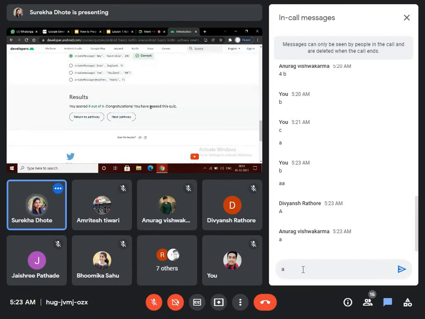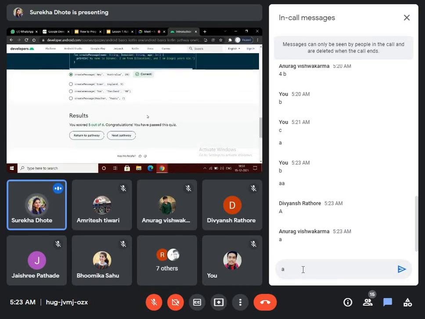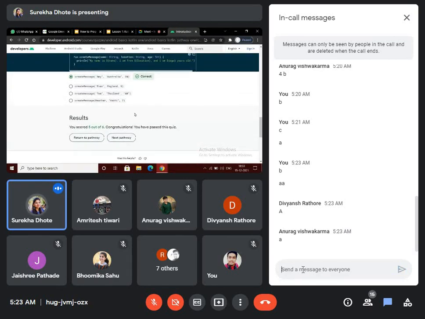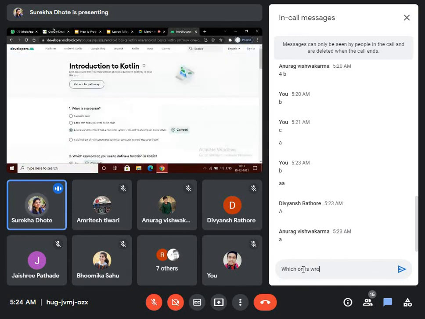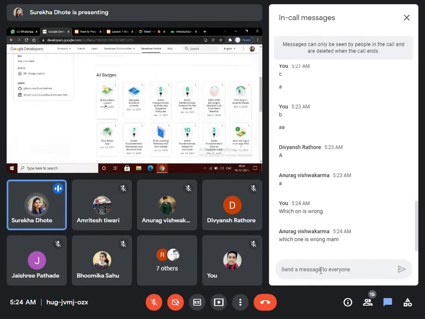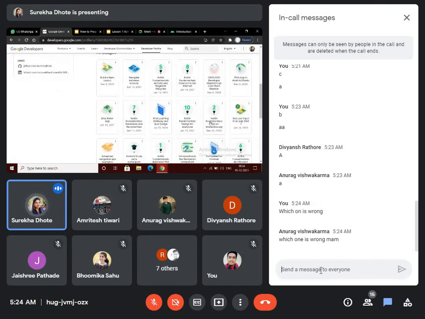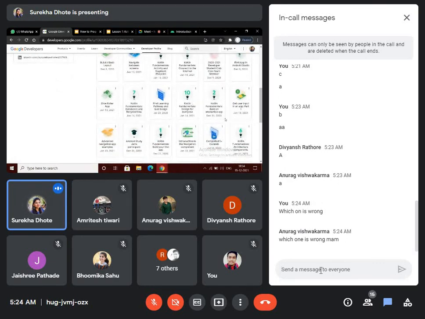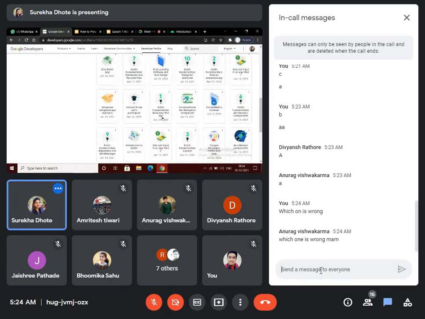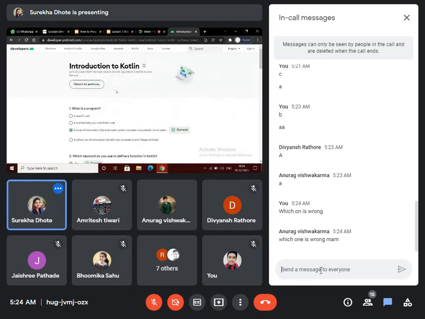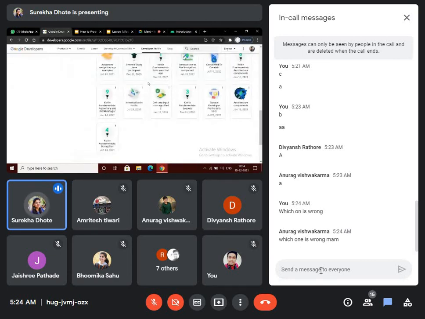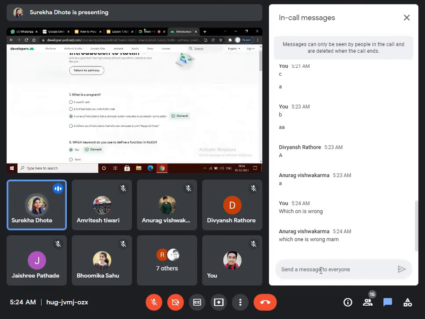So in this way you can complete a pathway, and as soon as you complete a pathway, you will be able to see your badge on your Google Developers profile. Like if I have completed this one, I will receive the Introduction to Kotlin badge. Where is it? This one, the Introduction to Kotlin badge. So in this way, you all can learn, practice, and get all these badges.